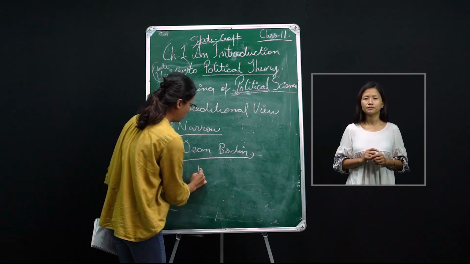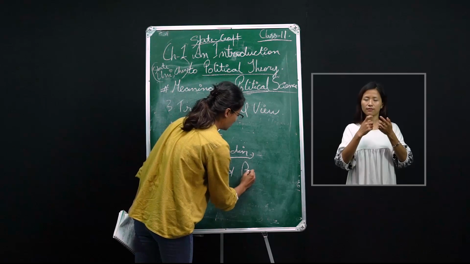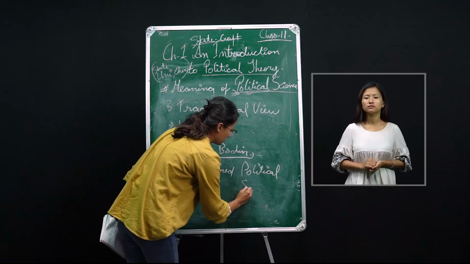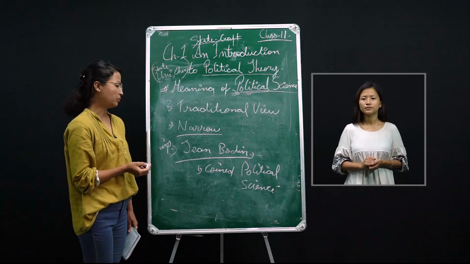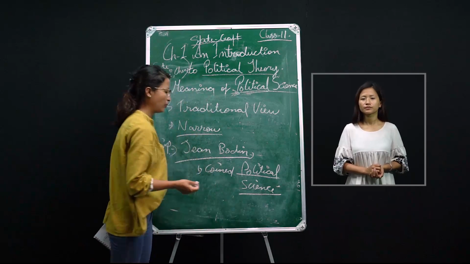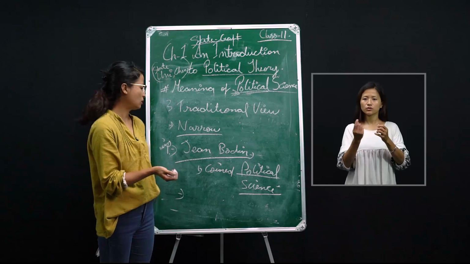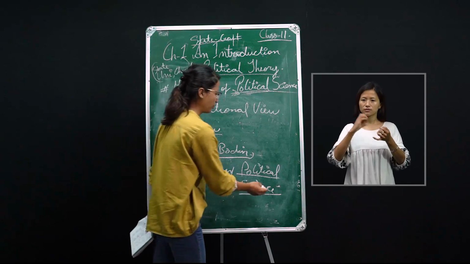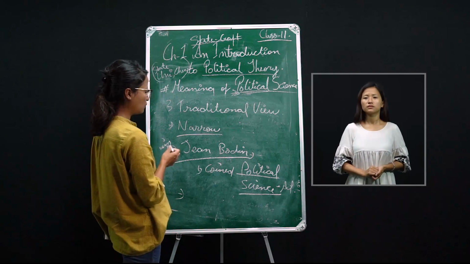He's the person who coined the term political science. He was a lawyer by profession. Right after he termed this subject political science, many viewed political science as the science of the state, a science of art.